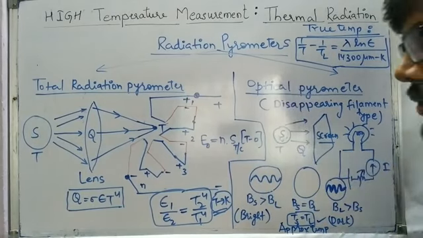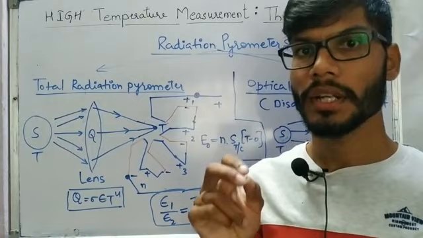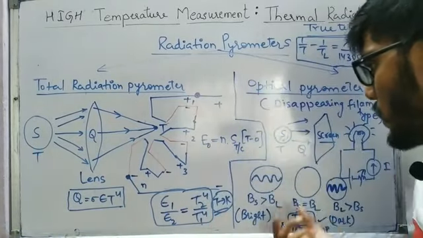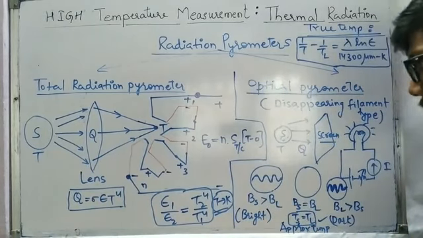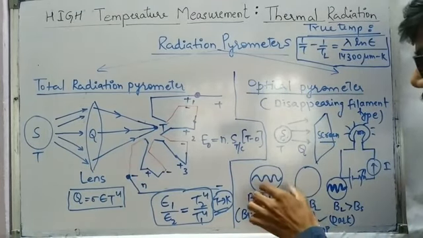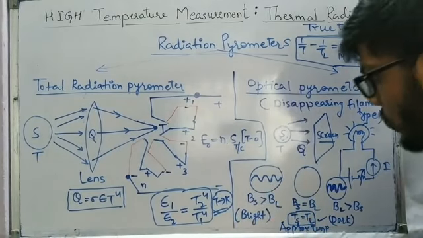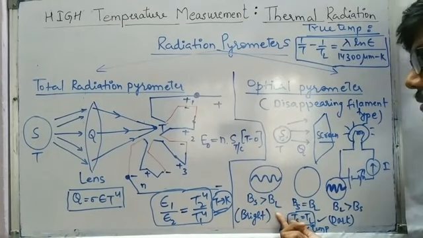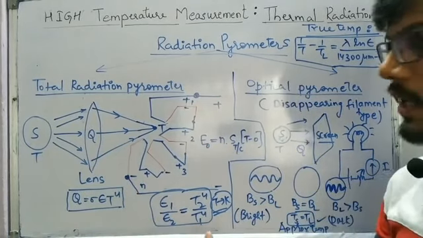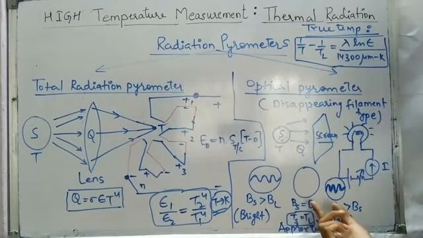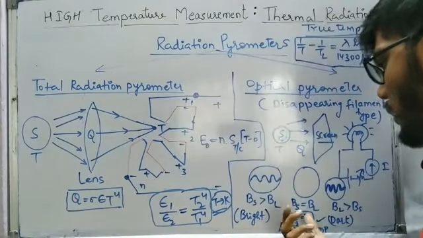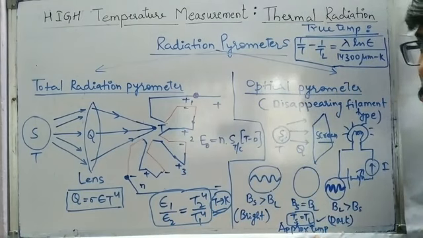So we make use of the human eye, and the eye compares the radiation coming from the source and the radiation from the bulb. If we see that the filament of the bulb appears brighter, we conclude that the source has less brightness than the bulb. But in the second case, if the filament disappears, we conclude that the temperature of the source which we are measuring and the temperature of our lamp are equal.